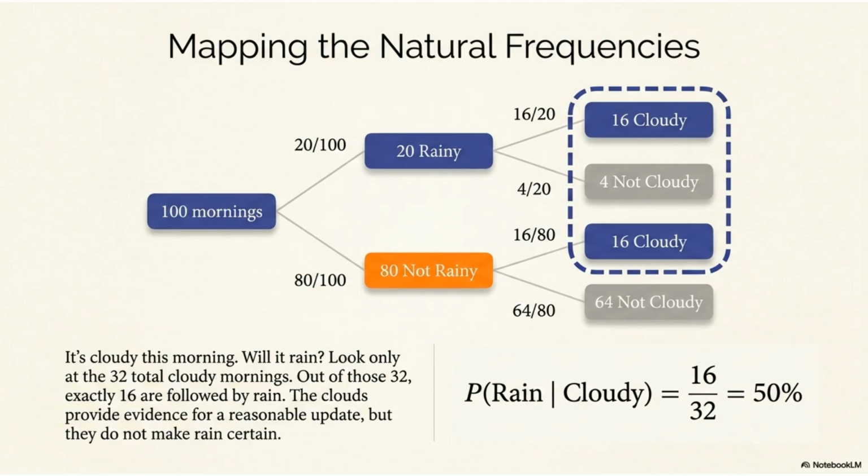Natural frequencies make conditional probability easier to see. Suppose we have records from 100 similar mornings, and 32 of them began with cloudy skies. Once we observe clouds, we set aside all the non-cloudy mornings and focus only on those 32 cloudy mornings. Of these, 16 were followed by rain later in the day. So the probability of rain given a cloudy morning is 16 out of 32 or 50%. The clouds give us meaningful evidence and cause us to update the chance of rain, but they do not make rain certain.